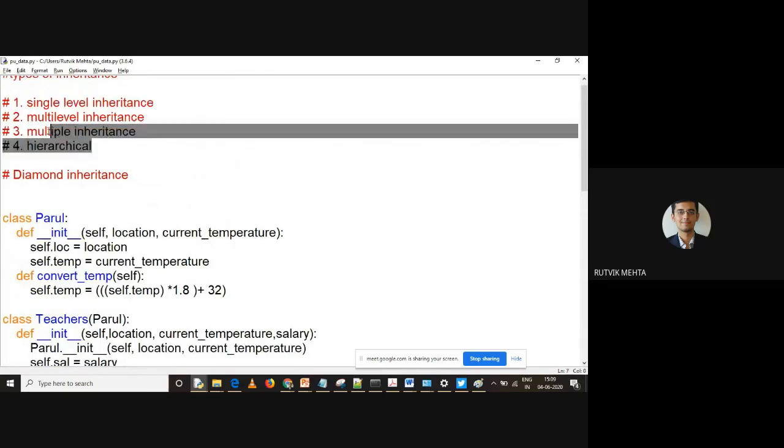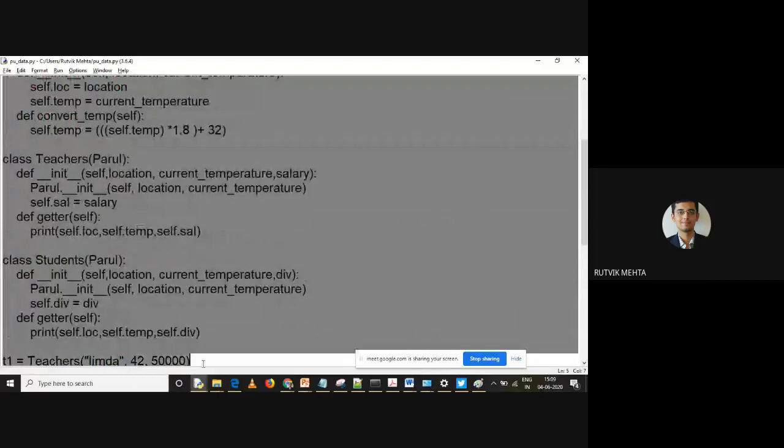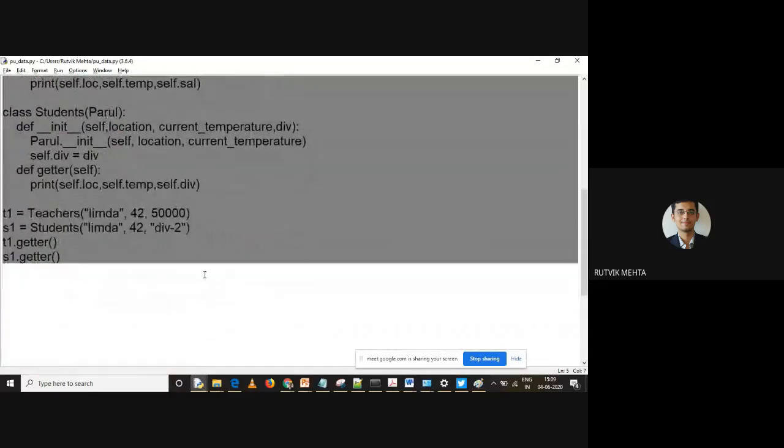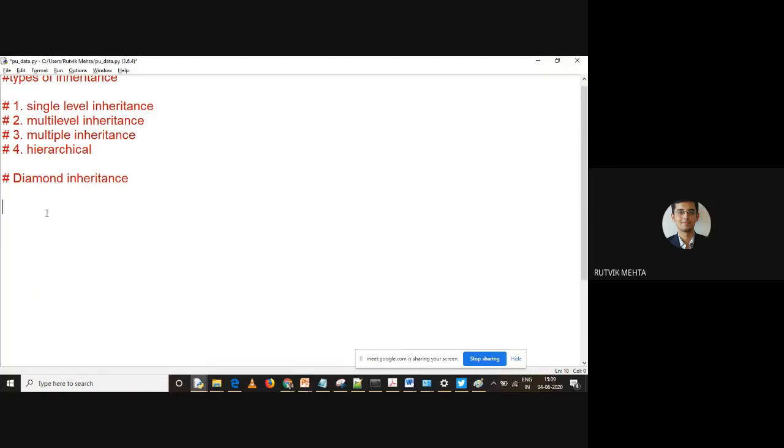Now, what is left? We are left with multiple inheritance, right? Let us see how multiple inheritance can be implemented. I'm deleting this. We'll do it very quickly, right? Now you know the concepts of this inheritance and everything. So let us just do it very quickly, how you can implement it. So let us start with it. So I'm going to create a class. Let me call that class as parent.